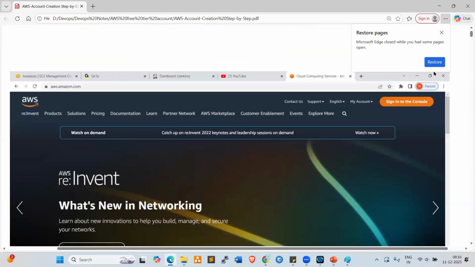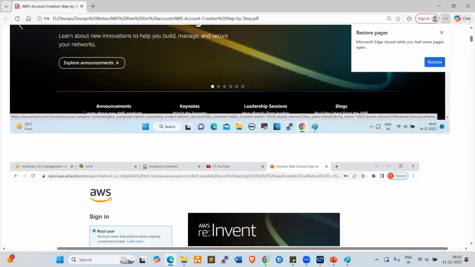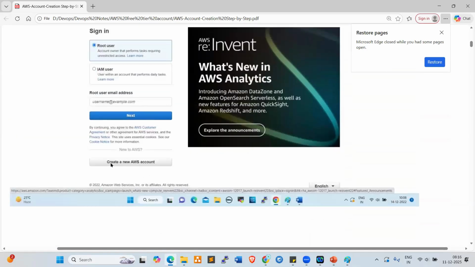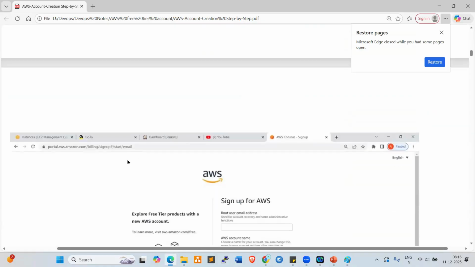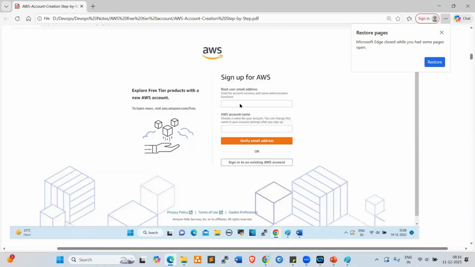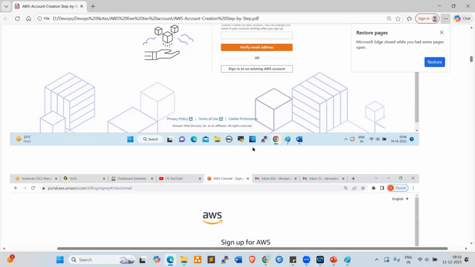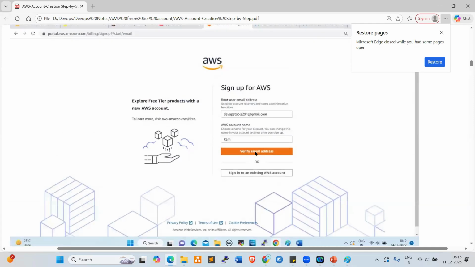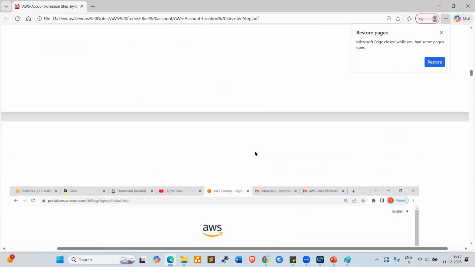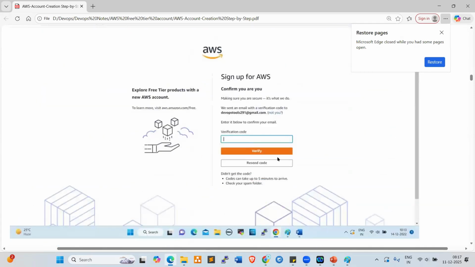Look here. Once you enter this URL, there is a create a new AWS account option. Click on this. Now scroll down. You need to enter your Gmail ID and also account name, short name or full name. Once you enter like this, scroll down. Now you'll get one verification code. That verification code you need to enter here.